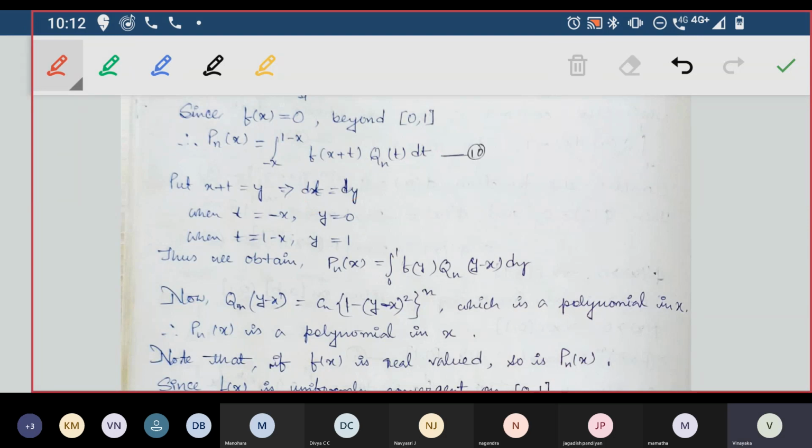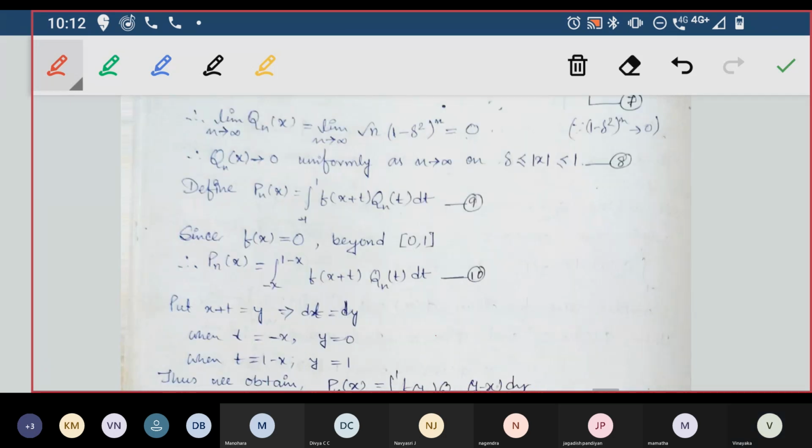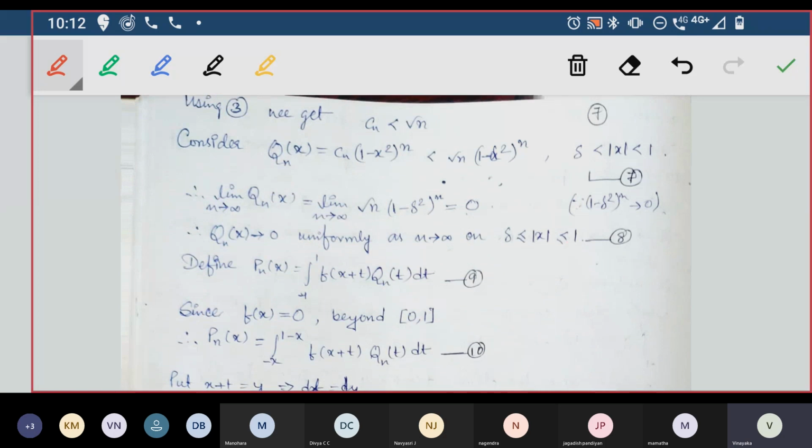So we got Pn of x is the integral from 0 to 1 of f of y qn of y minus x dy. Now what is qn of y minus x? We know qn of x is this one. Instead of x, take y minus x.